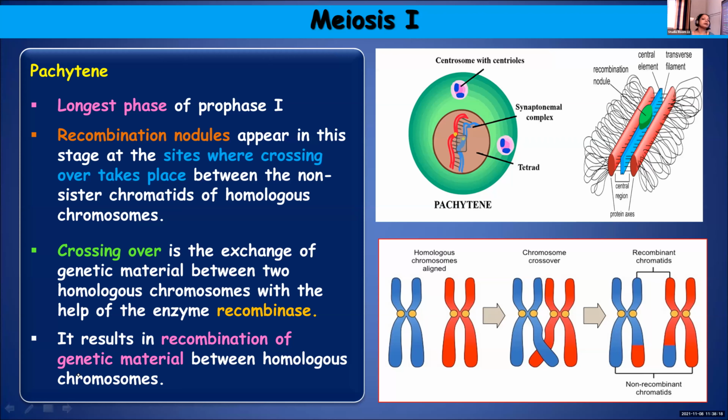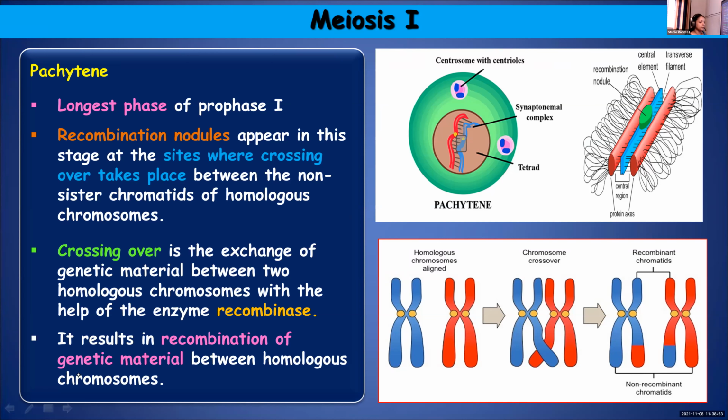A portion of the genetic material has changed, because in the figure you can find the blue one and the red one. After crossover, the blue one has a portion of the red one, and the red one has a portion of the blue one. So recombination has taken place, and this will help in bringing about variety or variations. It results in recombination of genetic material between homologous chromosomes.